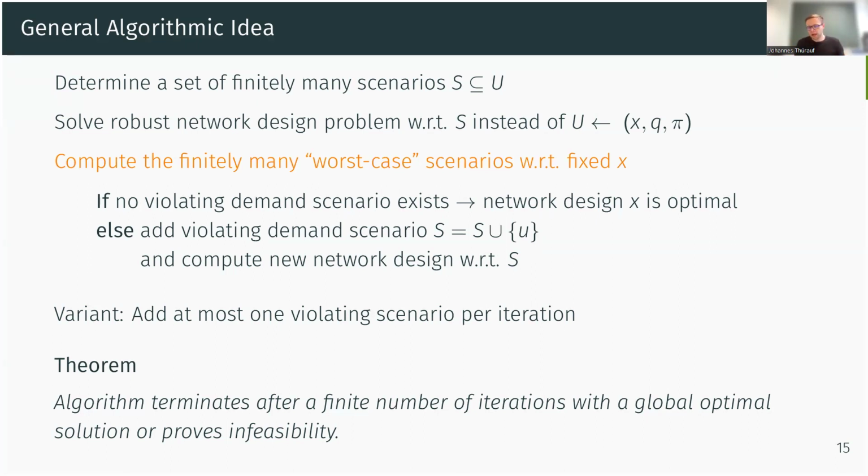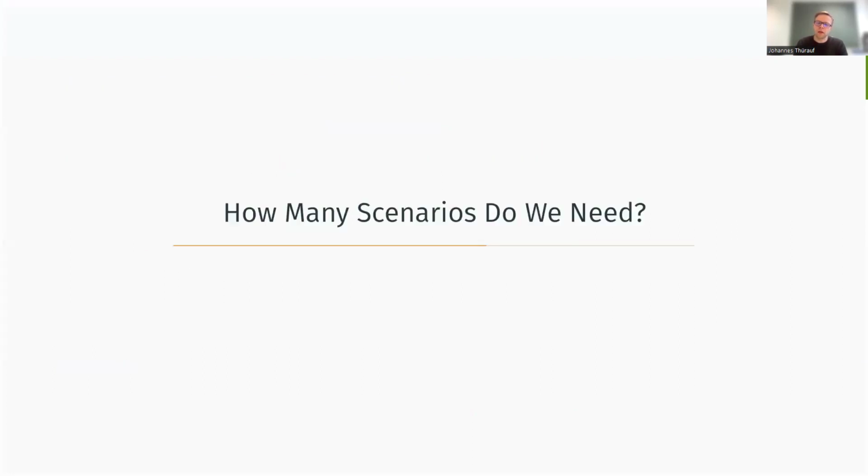So hopefully, I've now convinced you that this algorithm works, and we have a very nice characterization of worst case scenarios consisting of finitely many worst case scenarios. The question is now, how many scenarios do we actually really need? And I now try to convince you with 2 examples that in theory, we could need many scenarios, but this most likely won't happen in practice.